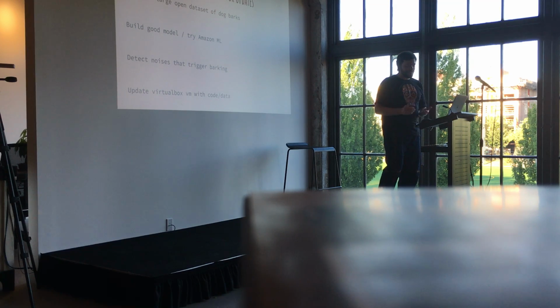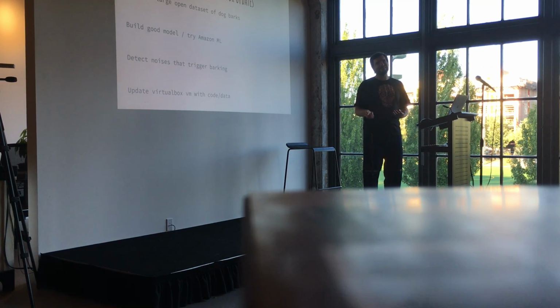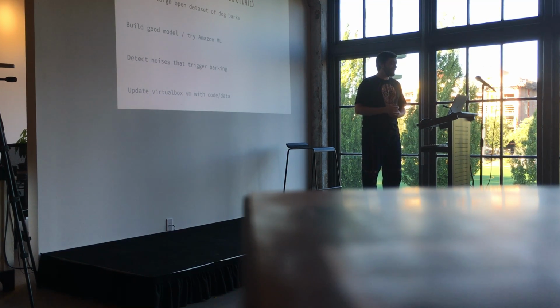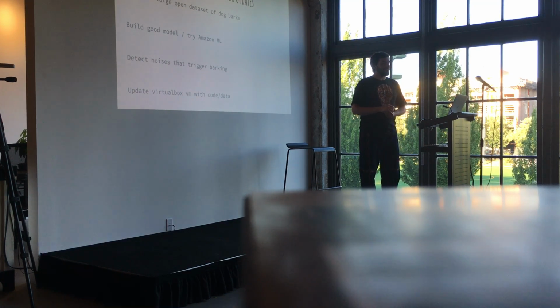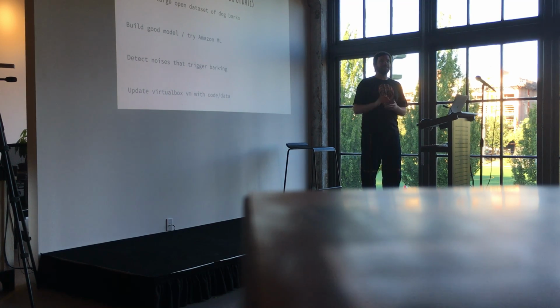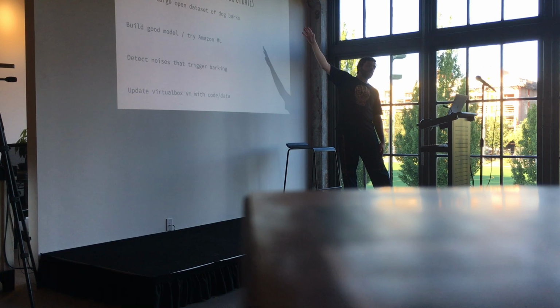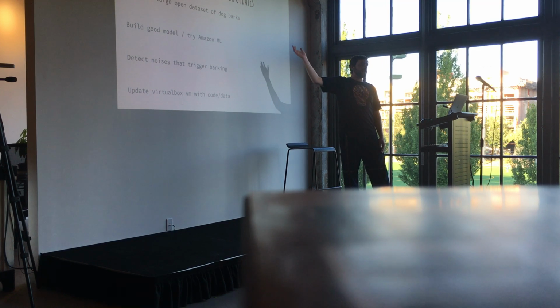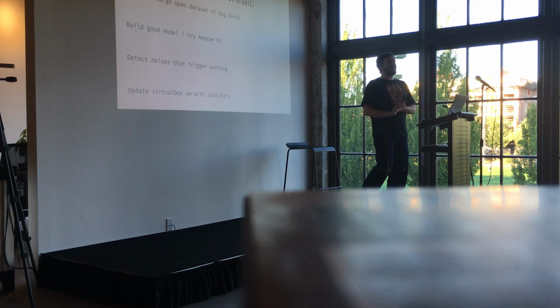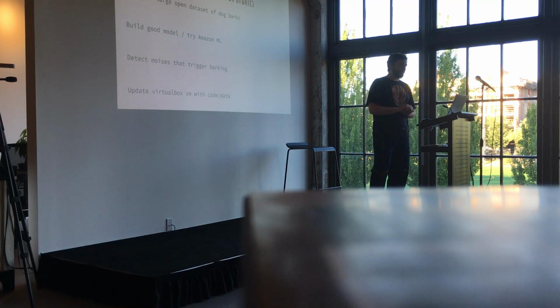Right, so my overall goal, I'm very passionate about this. As you see, I've tried many different approaches. First I need to create a large open data set of barks, and then I want to build a good model. One thing I found recently, Amazon has a machine learning program, I don't know what to call it, where you upload your whole data set, with all our features and labels. You push all of that to Amazon, they'll split it into a training set and a testing set, try different machine learning algorithms, and then provide you the algorithm that has the highest accuracy, which is pretty neat.